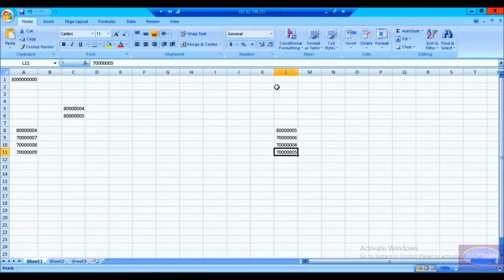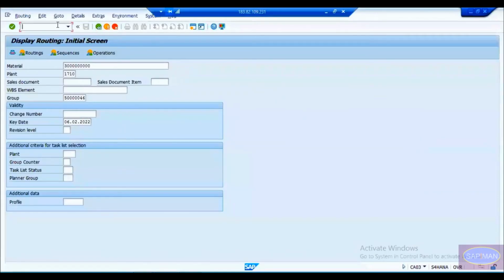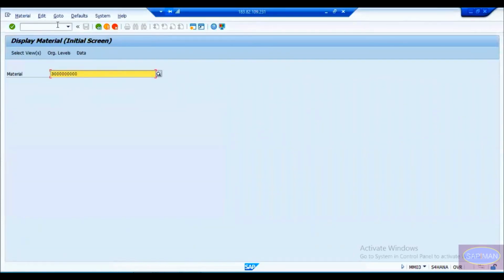All right. Now let us go and see the material price first for these two products, and then we will check the activity cost also at the same time. From the material price point of view, let us go into the system first. We will open MM03 and see the price one by one.